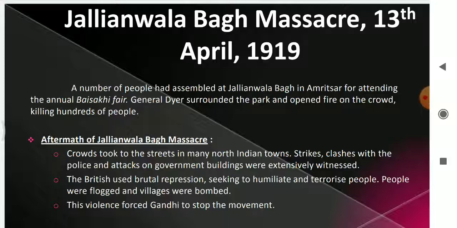And there were some other leaders who organized and met together to demand the release of the political prisoners. General Dyer got the information and headed to the Jallianwala Bagh, surrounded the park and opened fire on the crowd. That continued for 10 to 15 minutes, and hundreds and thousands of people were killed and many were severely injured. This is the infamous Jallianwala Bagh massacre.